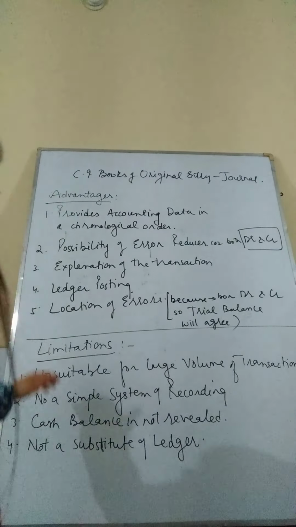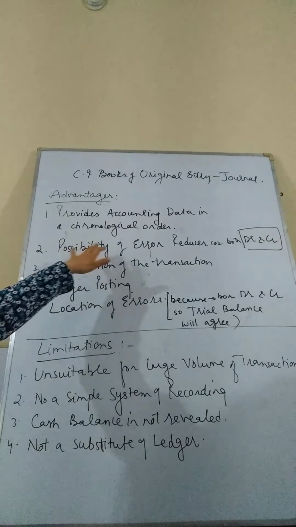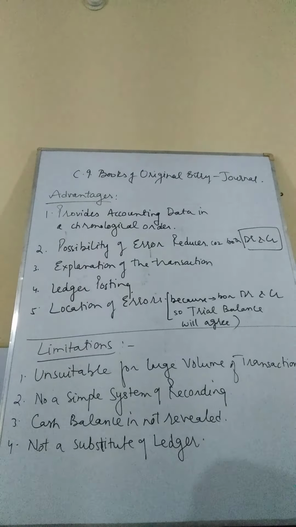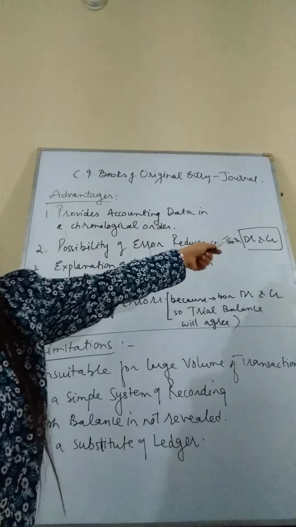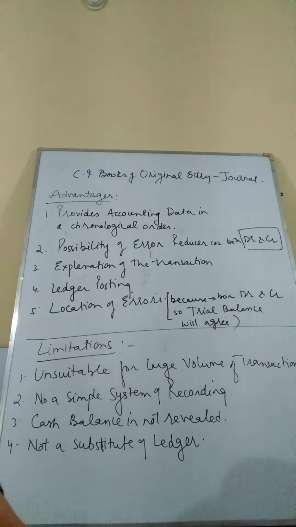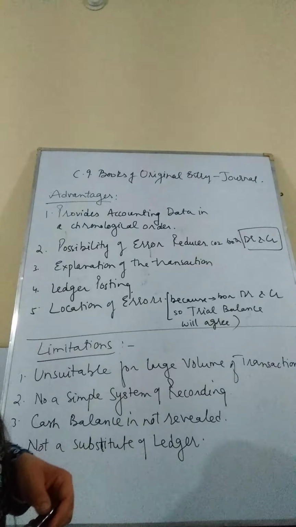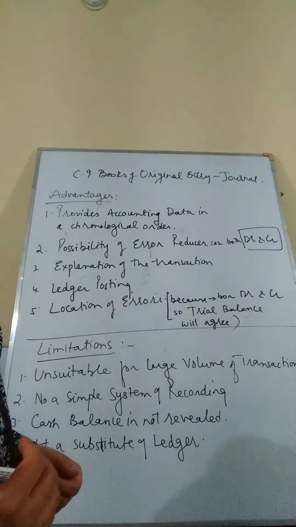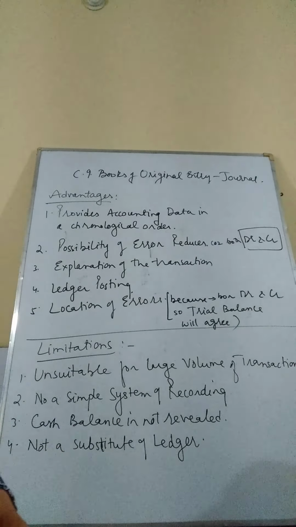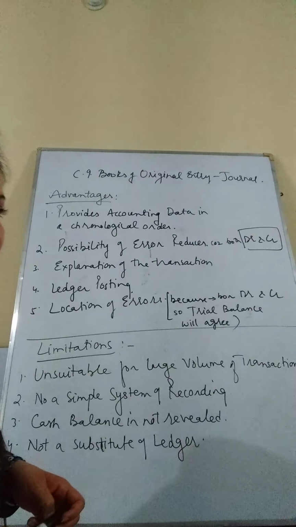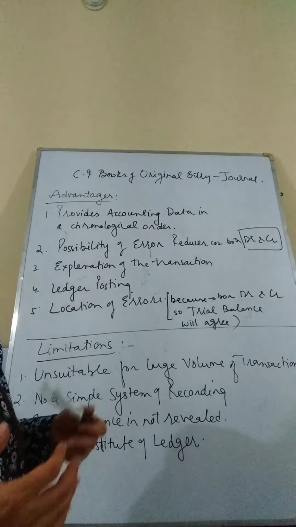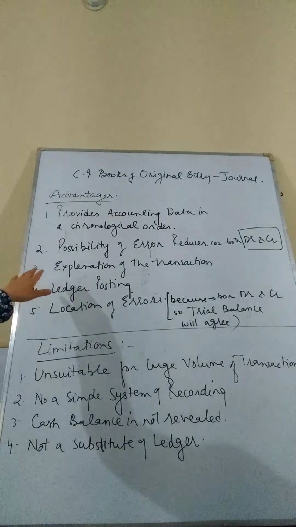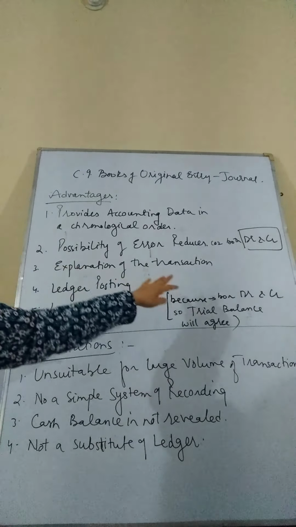So moving on to the second advantage, the possibility of errors is minimized or reduced, because we record the transactions in which both the aspects, that is debit and credit aspects, are recorded while writing the journal entries. So there is lesser chance of error. Since both the sides, debit and credit sides, are equal, the same amount is written on the debit side and the same amount is written on the credit side while recording a journal entry, so there are fewer chances of mismatch of debit and credit sides.